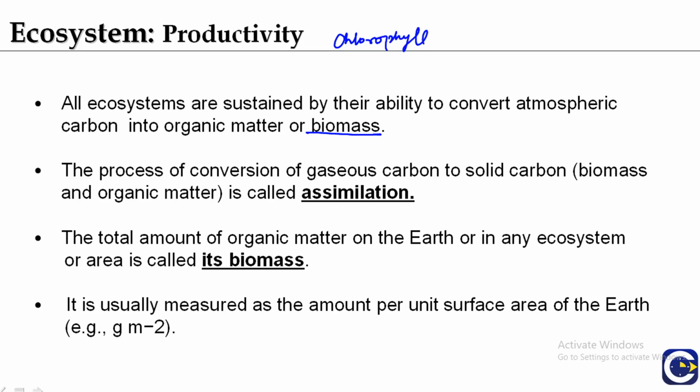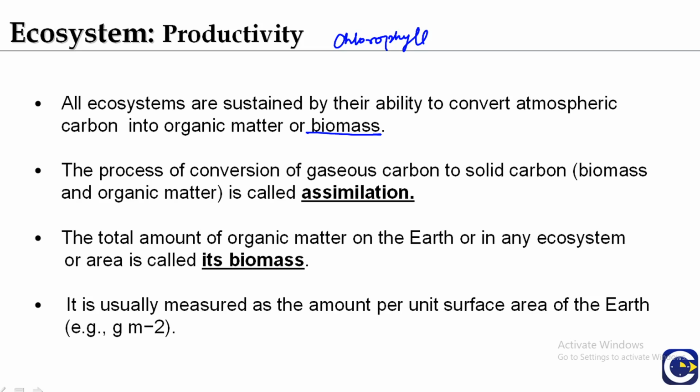Therefore, all chlorophyll based photosynthetic carbon assimilation in an ecosystem is considered as the primary production or the primary productivity. All ecosystems are stable because they have the ability to convert the atmospheric carbon into organic matter or biomass. So the producers, or the green plants, are doing this function.